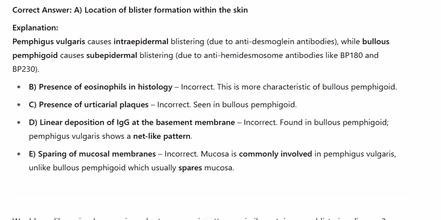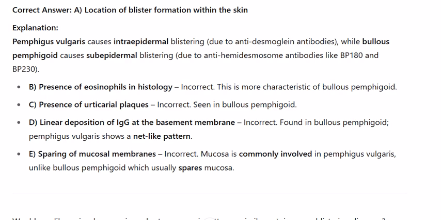Explanation: Pemphigus vulgaris causes intraepidermal blistering due to anti-desmoglein antibodies, while bullous pemphigoid causes subepidermal blistering due to anti-hemidesmosome antibodies like BP180 and BP230. B. Presence of eosinophils in histology. Incorrect. This is more characteristic of bullous pemphigoid. C. Presence of urticarial plaques. Incorrect. Seen in bullous pemphigoid.